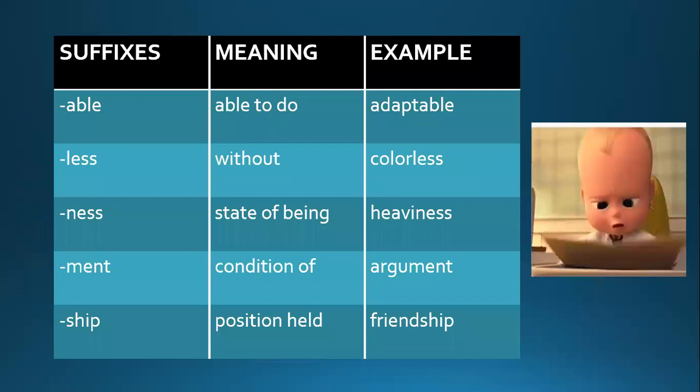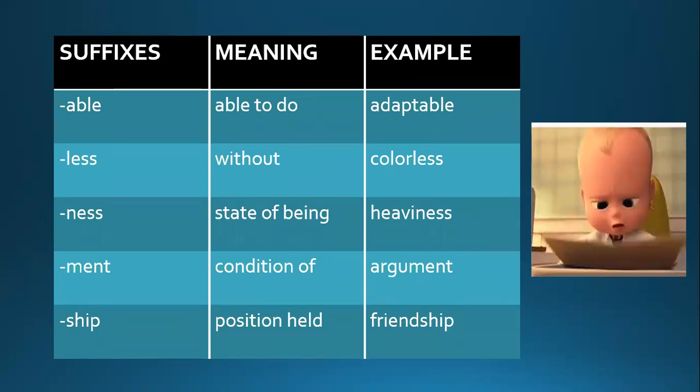Here are some common suffixes, their meanings and their example words. Able means able to do, किसी काम के करने के काबिल होना या उसको कर सकना. Adaptable is the example word. Less means without. Colorless means without any color. Odorless is another word, without any smell.